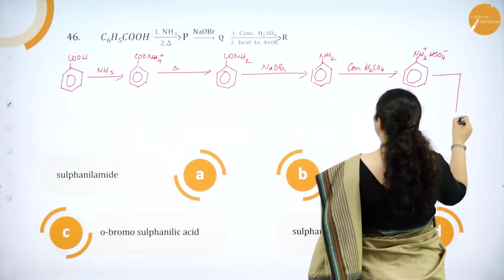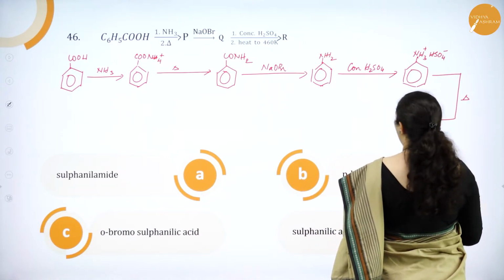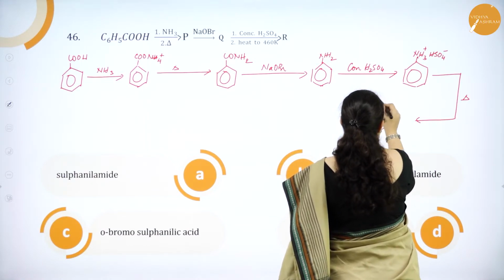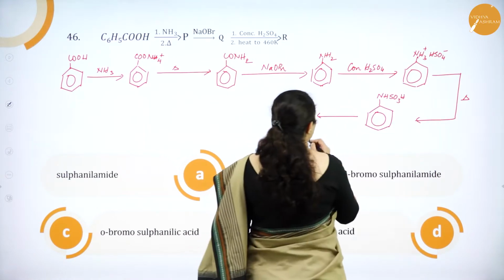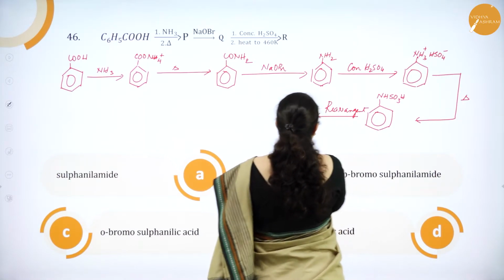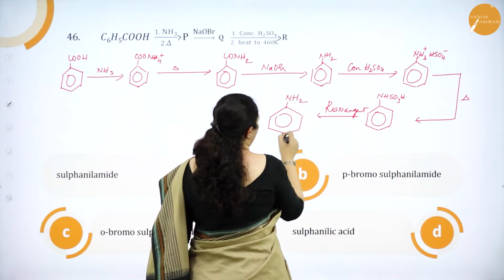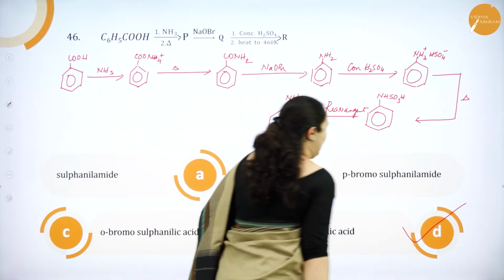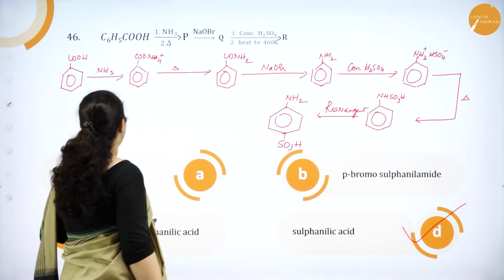Next, further, when it is heated to 460 Kelvin, okay, you will get NHSO3H, which will undergo rearrangement to give NH2 and SO3H, which is nothing but sulfanilic acid. Option D is the correct answer. Okay. So we'll see the next question.